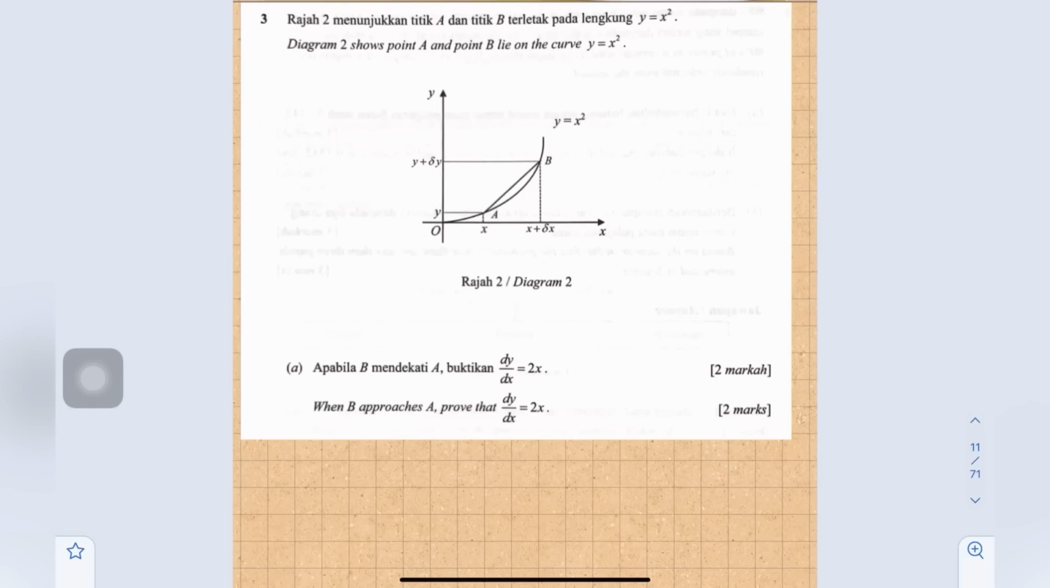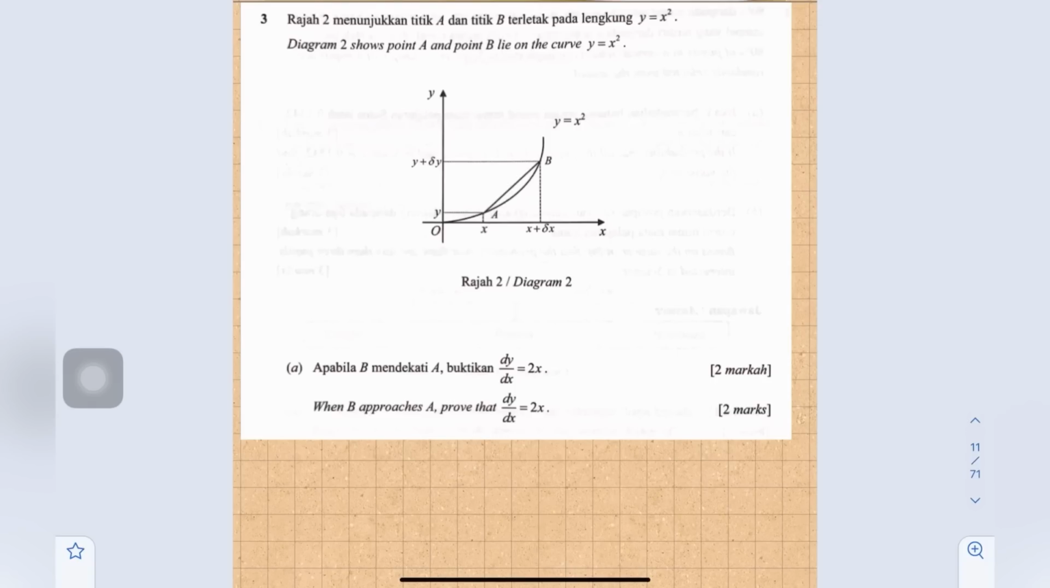Number 3, diagram 2 shows point A and point B lie on the curve y equals x squared. A, when B approaches A, prove that dy/dx equals 2x. So we need to find dy/dx. To differentiate this, actually we need to use differentiation by the first principle. Do you still remember when learning differentiation, there are two methods to differentiate: the first one by using the formula and the second one by using first principle.